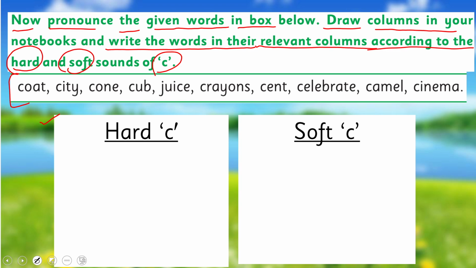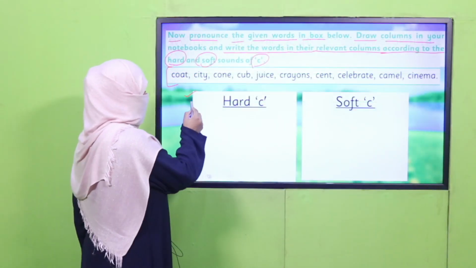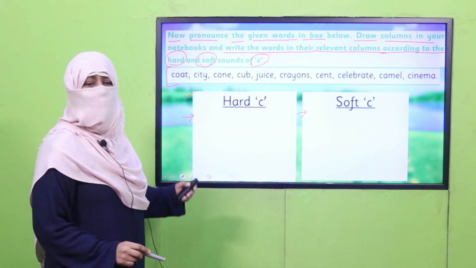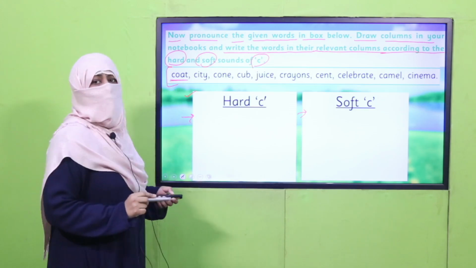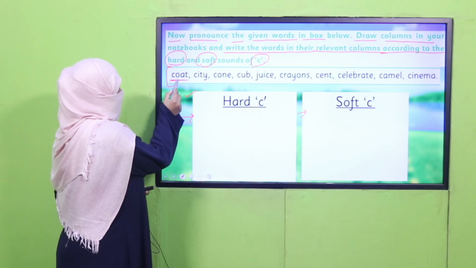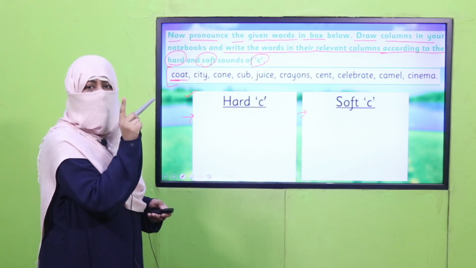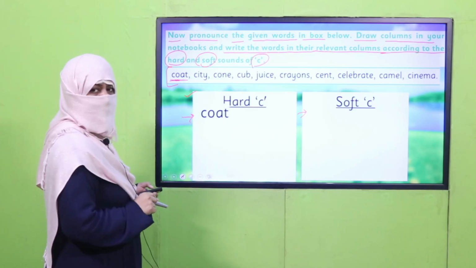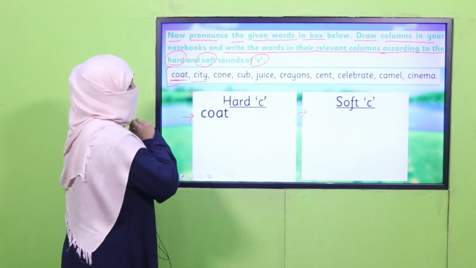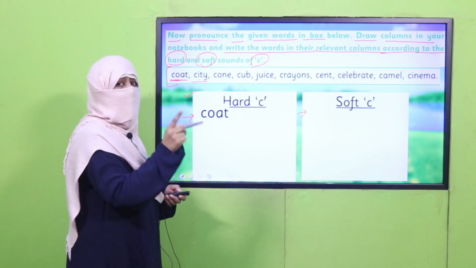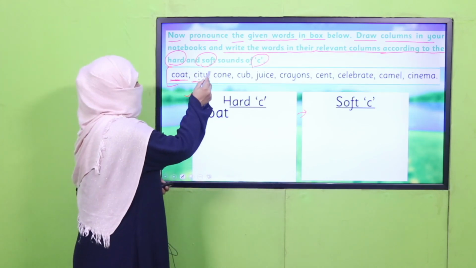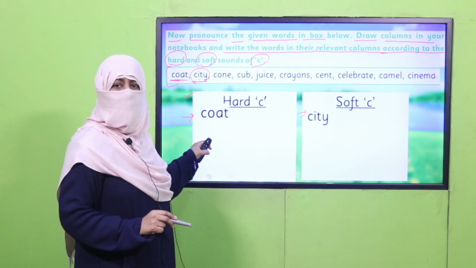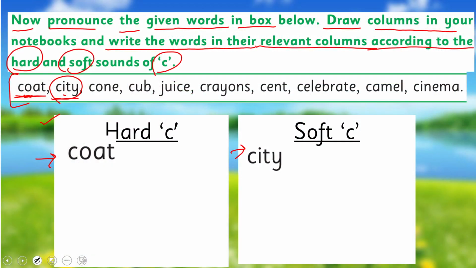So if the letter C has its hard sound, you will write it in this column, and if it has soft sound, you will write it over here. So let's say and write it. The first word is, now look, the next letter is O, and O is not one of the E, I, Y. That's why it is hard C and it is coat. All right. And again, the next letter after C is I, one of E, I, Y. That's why it will say it's a soft sound and it is city, right? Now pause the video and write all the words in the relevant columns. So do this practice.